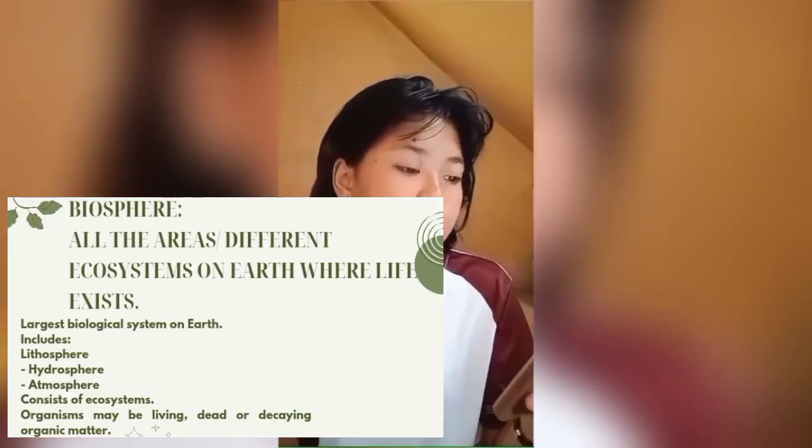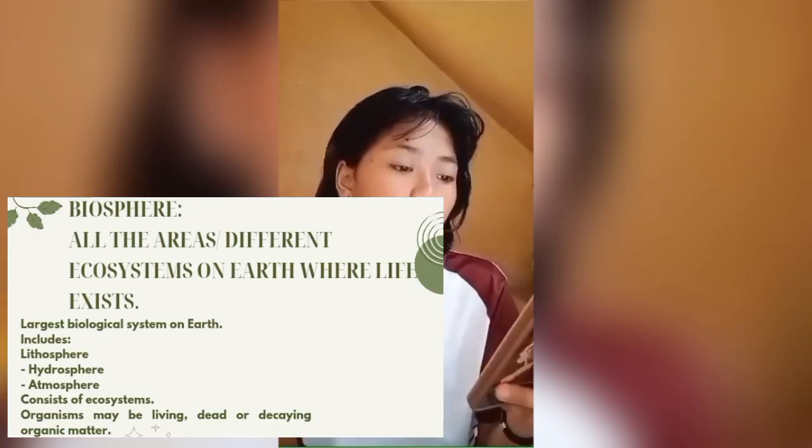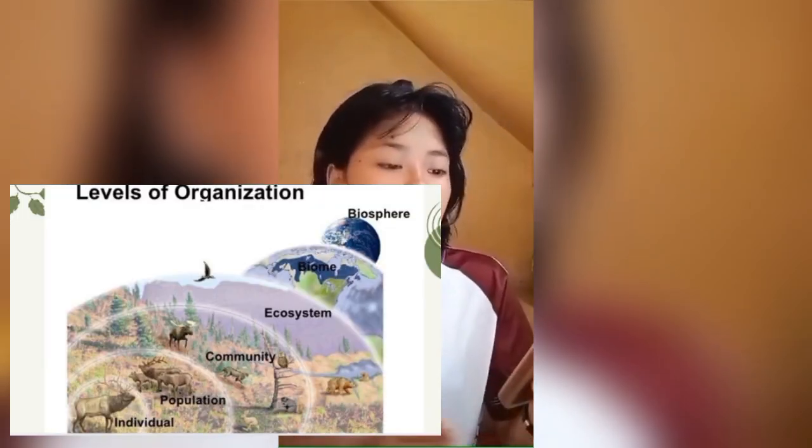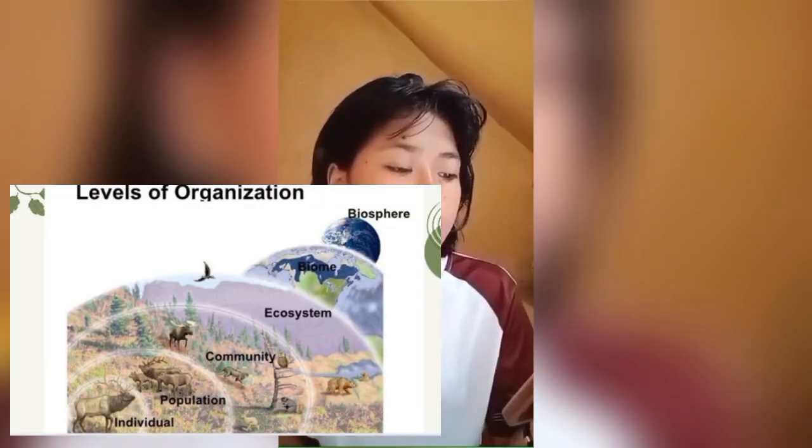So, ari ko sa biosphere. So biosphere, all the areas, different ecosystems on Earth where life exists. Largest biological system on Earth, includes lithosphere, hydrosphere, atmosphere, consists of ecosystems. Organisms may be living, dead, or decaying organic matter. So the parts of the biosphere are the lithosphere, hydrosphere, and atmosphere.